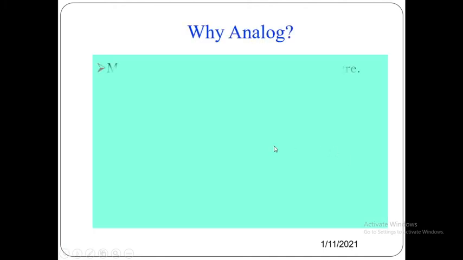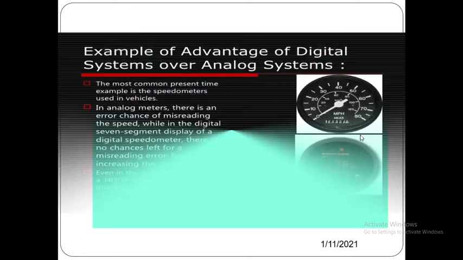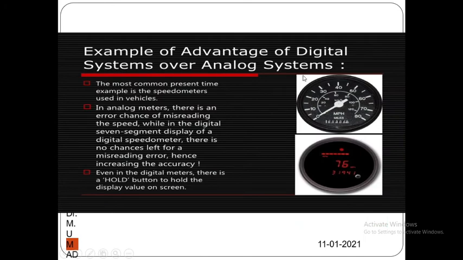So why analog? Most real world events are analog in nature. Here also the processing is very simple and fast, but digital is a little faster compared with analog. And this is a traditional technological system. This is the best example for digital and analog. This is a digital device and this is analog.